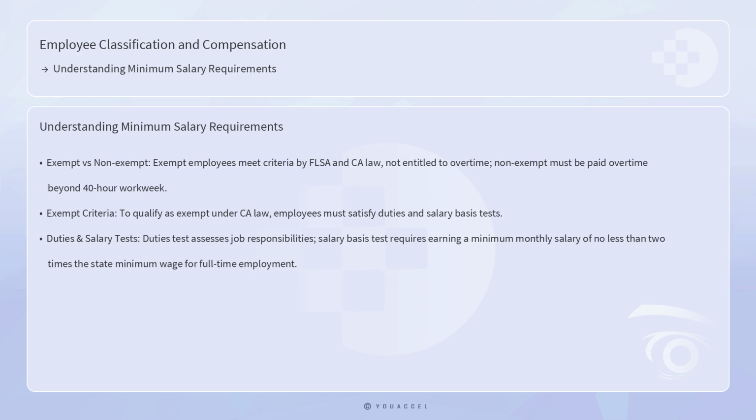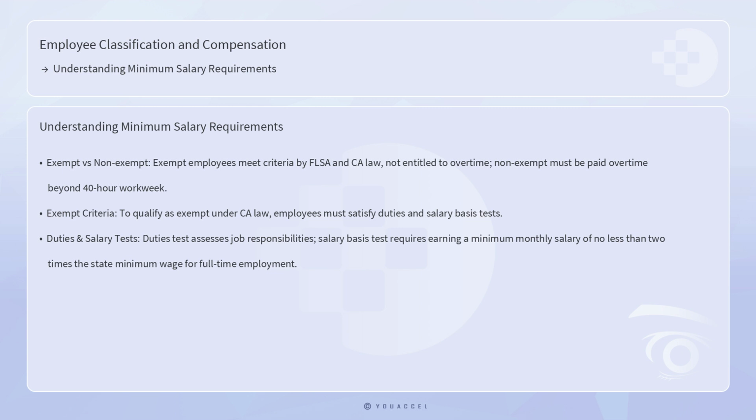One of the critical aspects of understanding minimum salary requirements is distinguishing between exempt and non-exempt employees. Exempt employees are those who meet specific criteria outlined by the FLSA and California law, and thus are not entitled to overtime pay. Non-exempt employees, on the other hand, must be paid overtime for hours worked beyond the standard 40-hour workweek. To qualify as exempt under California law, employees must satisfy both a duties test and a salary basis test.